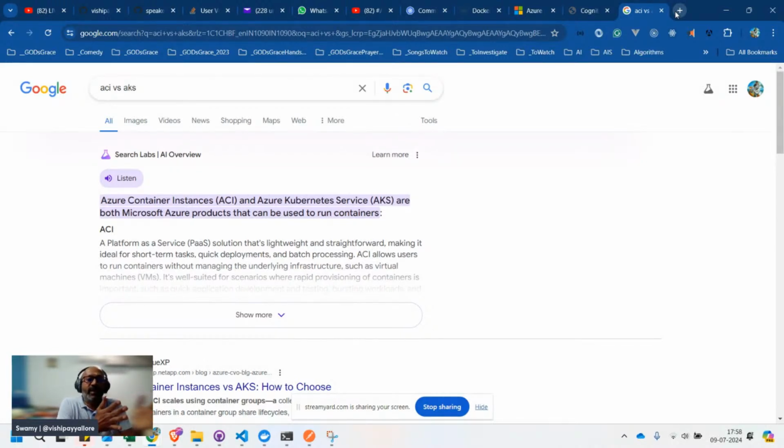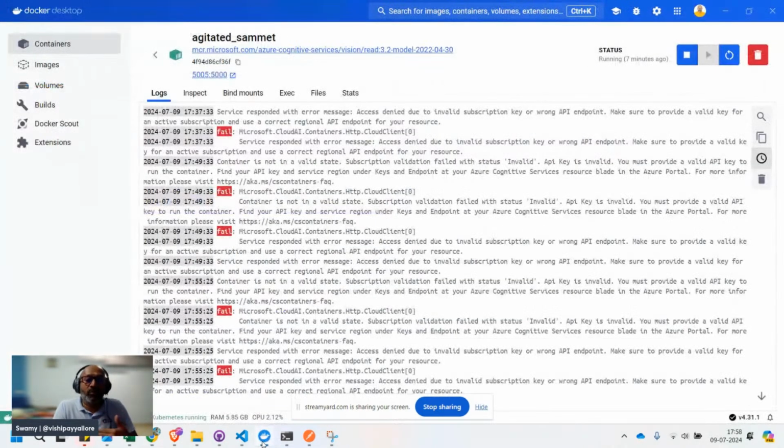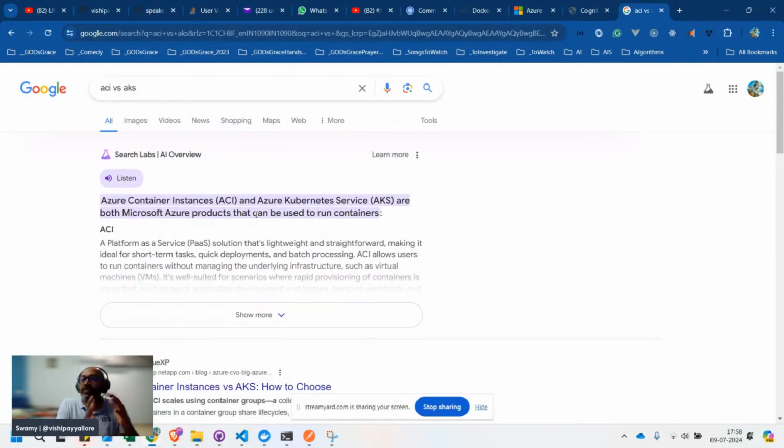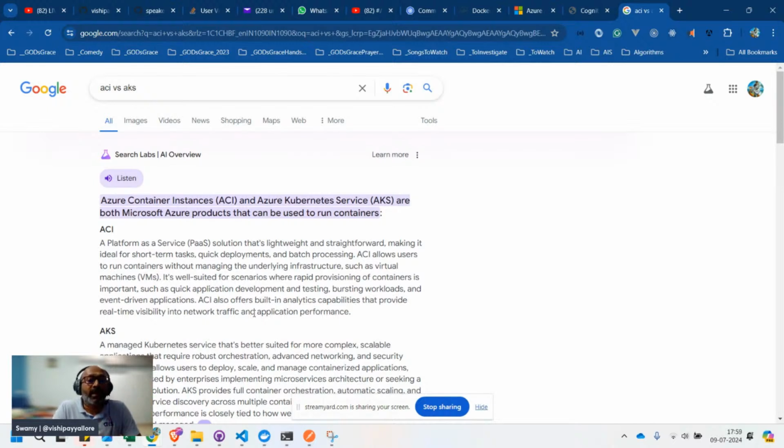When I'm speaking about the container, I'm assuming we are talking about Docker containers and you want to test on the Docker runtime, the container runtime, maybe Podman or Docker or whatever container environment. That's the separate piece. But when we are trying to host it in Azure, it could be the Azure Container Instance, or it could be the Kubernetes service.